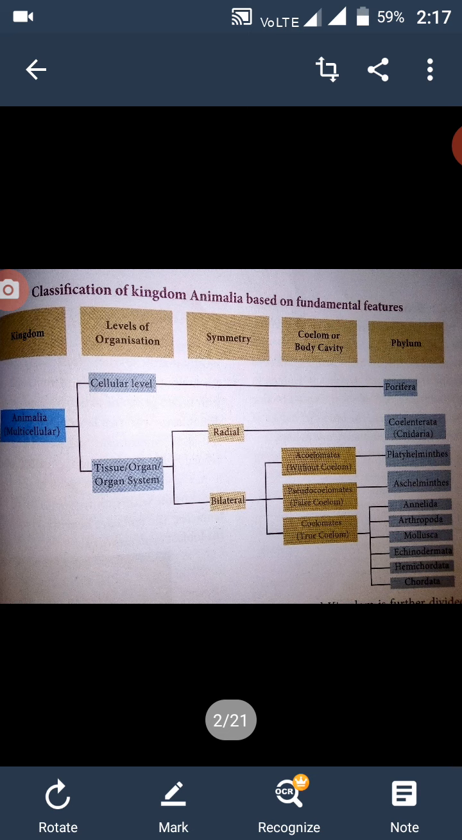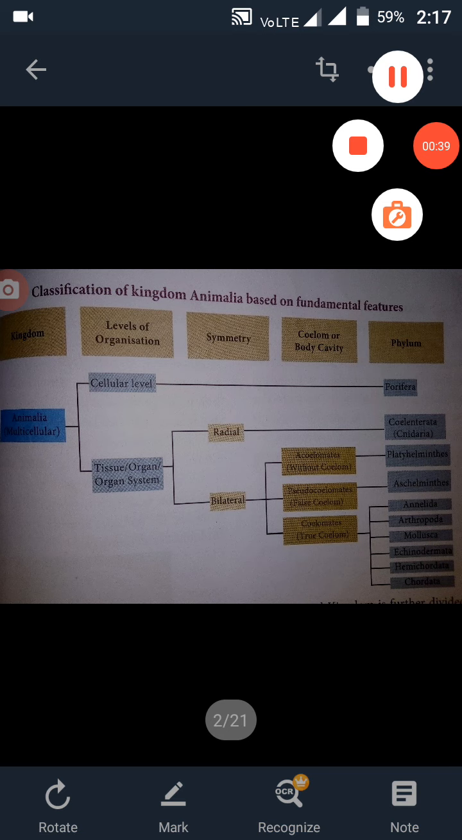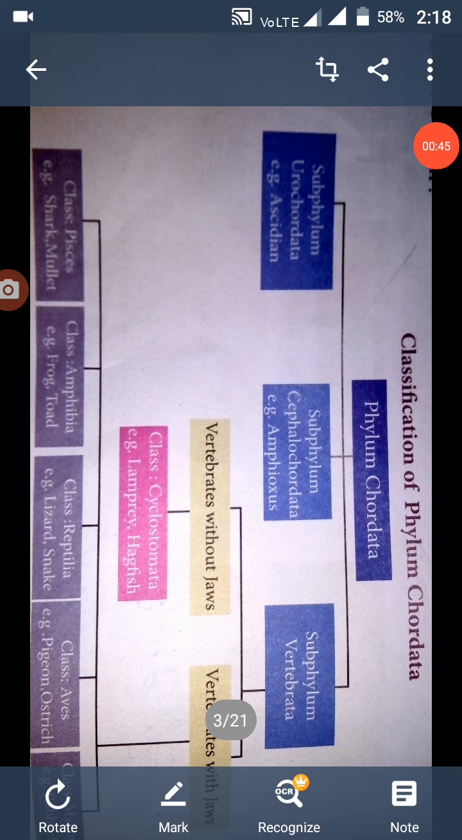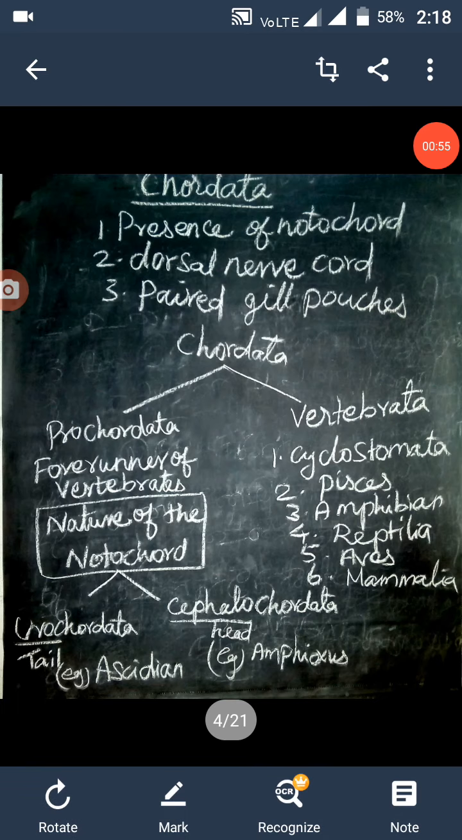Let us talk about the chordates. Chordata is divided into two groups, Prochordata and Vertebrata. Pro means primitive form of the chordate. Chordates are characterized by the presence of notochord, dorsal nerve cord, and paired gill pouches. Notochord is the long rod-like support along the backbone of animals. It separates the gut and nerve tissues.